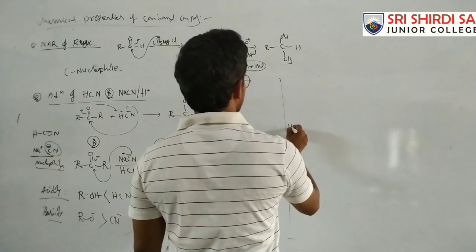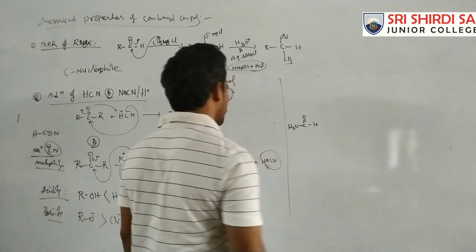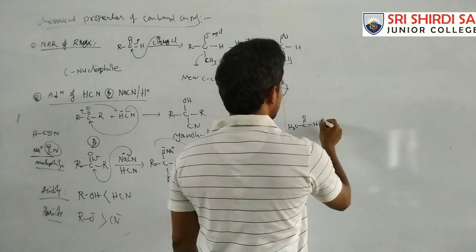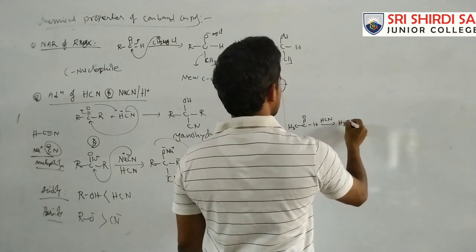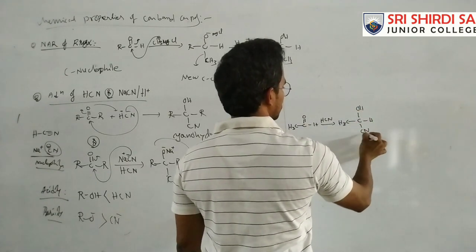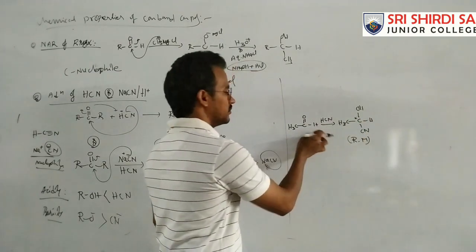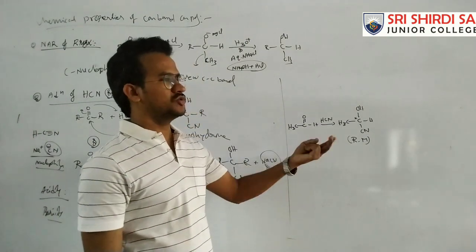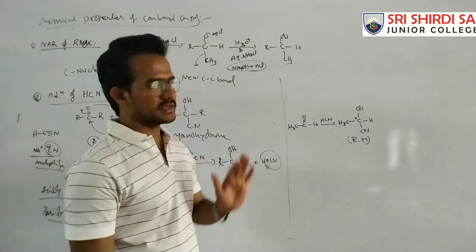So here there is some application. CH3-CH=O, acetaldehyde, on reaction with HCN. The product is CH3-CH(OH)-CN, which is a racemic mixture, because it is a chiral carbon. The groups on both sides are different. So by attack of the CN-, there are two chances, either front side or back side. So we will get the racemic mixture.